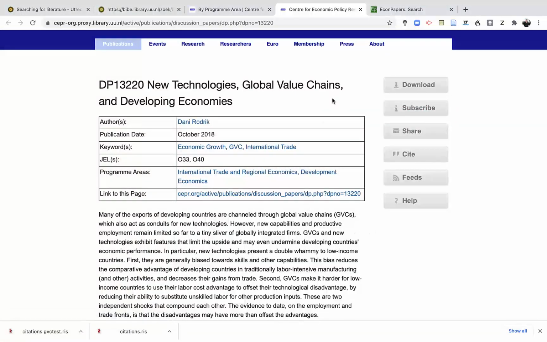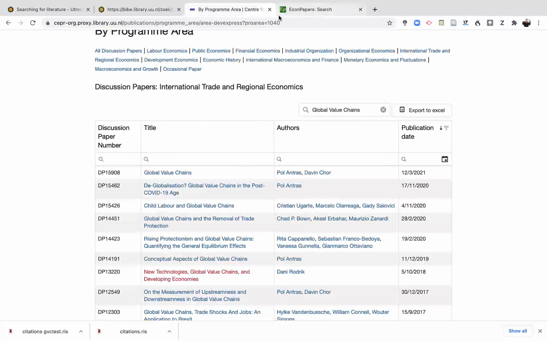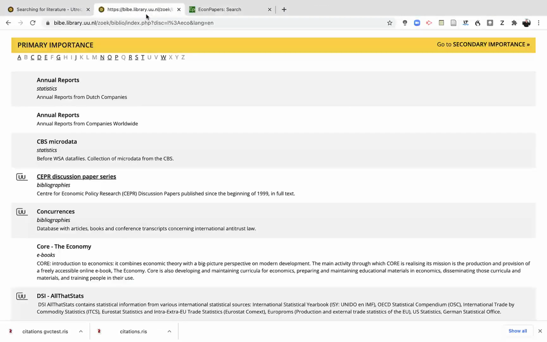So this is very helpful because NBER and CEPR are top scholars only. So you have the best ones and you can sort them on date, especially, so you have also very recent publications, which is very helpful.